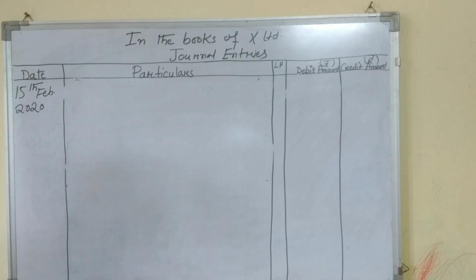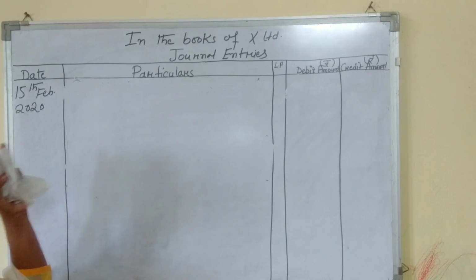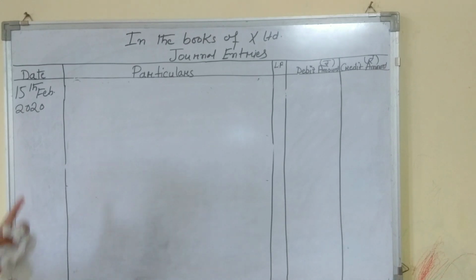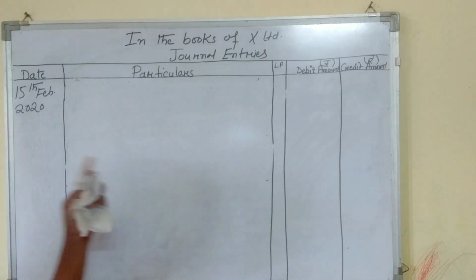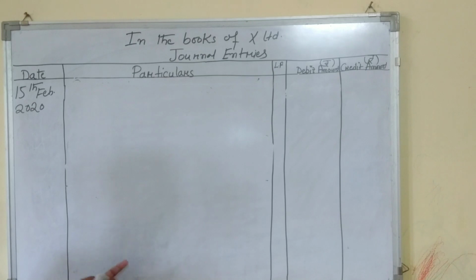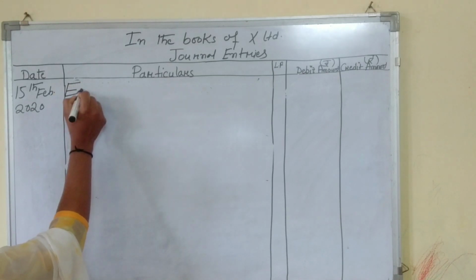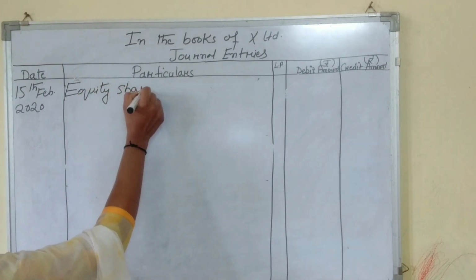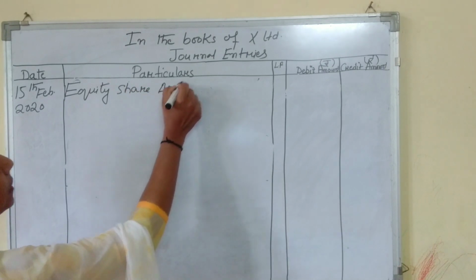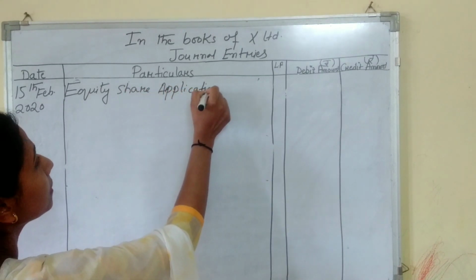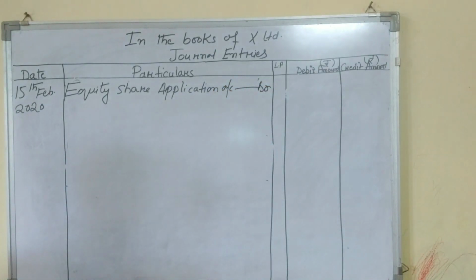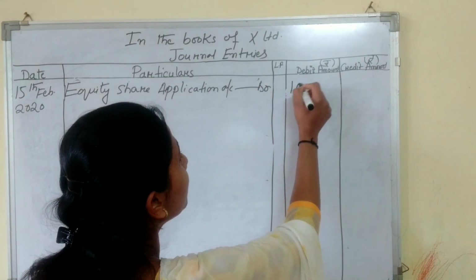On this date, the company has made allotment to the public. Now, this share application money which you have credited will be transferred to the share capital account. So, equity share application account debit. Now, what will be the amount? 1 lakh.